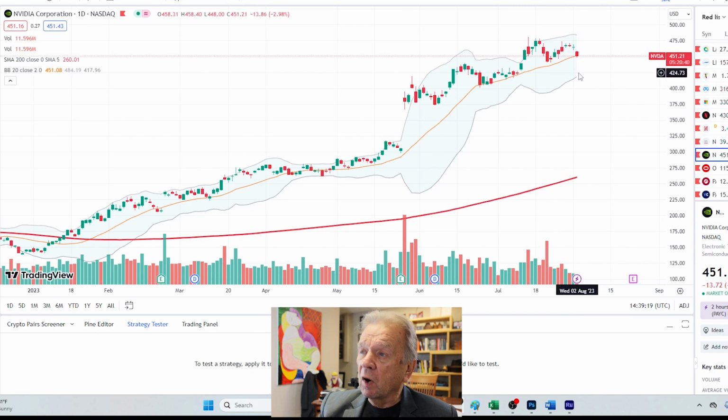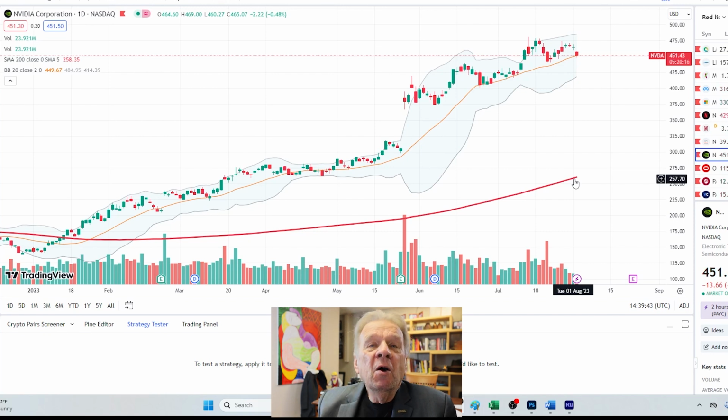And then we watch to see how close it gets to this gray line, and that's where we buy. Okay? This is where we sell. If it gets down below that 200-day moving average, that's where we sell. So that's what we're putting together on Best of Us Investors. We're long-term investors, but we're smart enough to say, tell me when to get out and when to get back in. Okay, does that make sense? It makes sense to me.